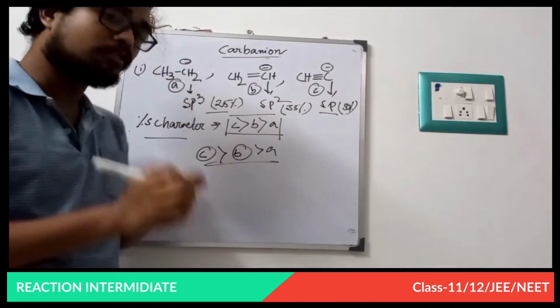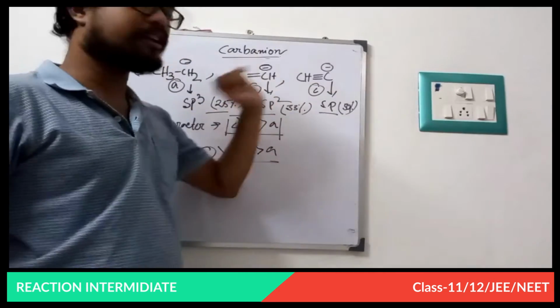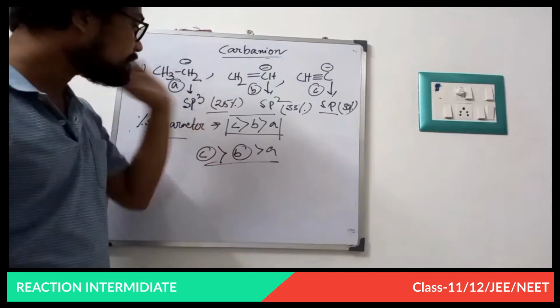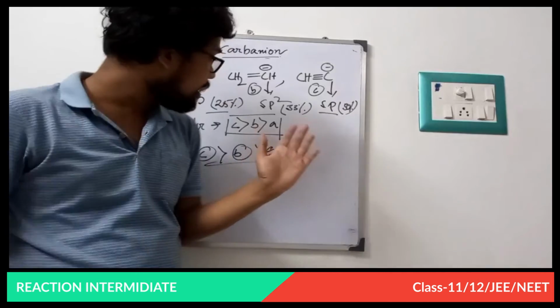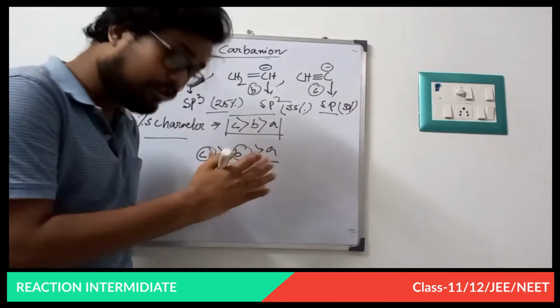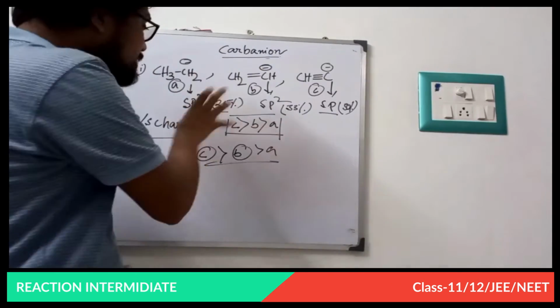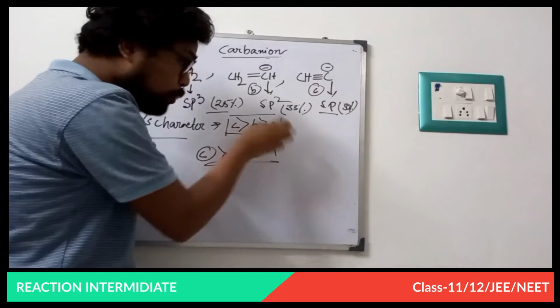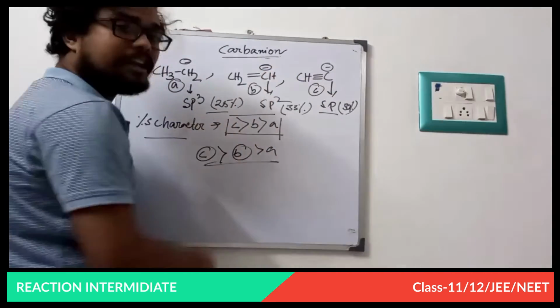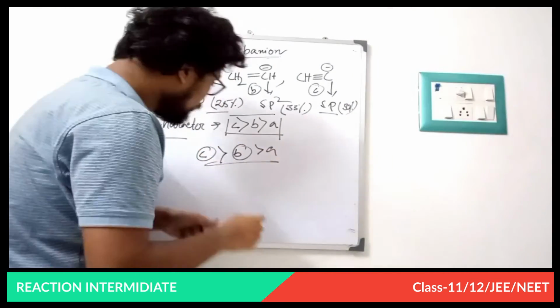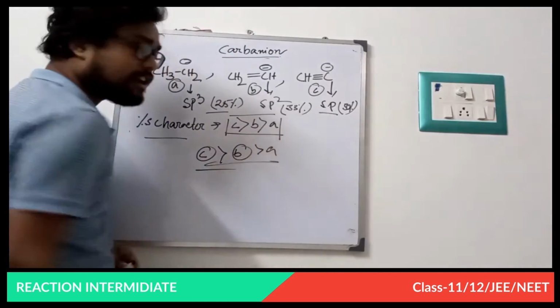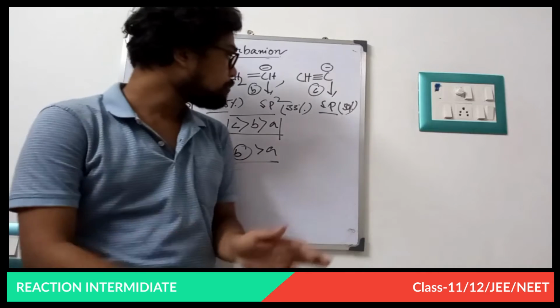This is actually the reverse of the carbocation. If there is a carbocation in this situation, then the electronegativity of the carbon atom will destabilize the carbocation. But in the case of a carbanion, this electronegativity helps to pull the electron density and gives stability. So what is the stability order? C greater than B greater than A. Now going to the next example.